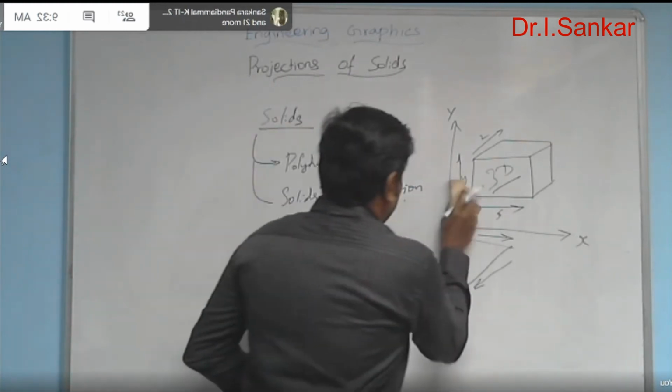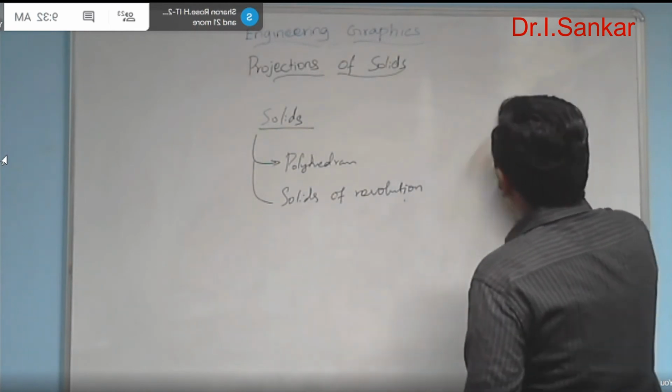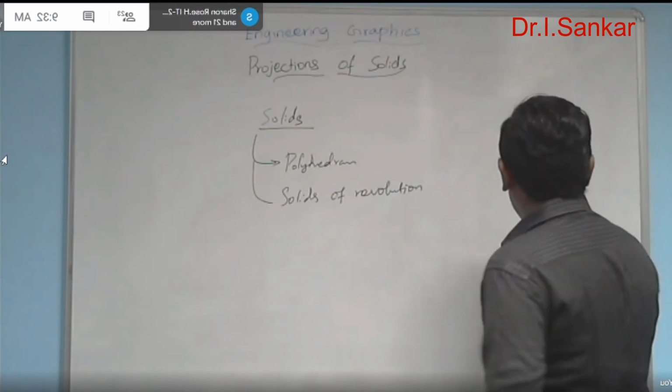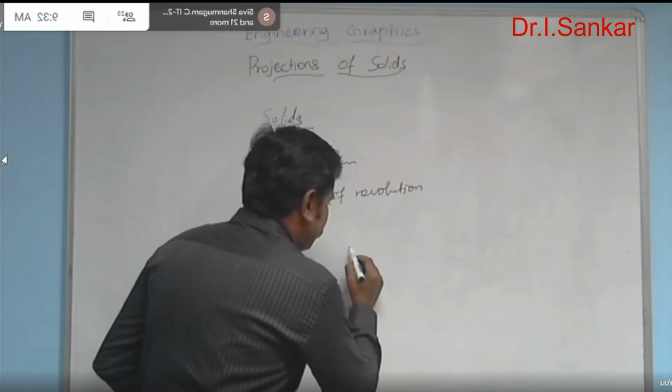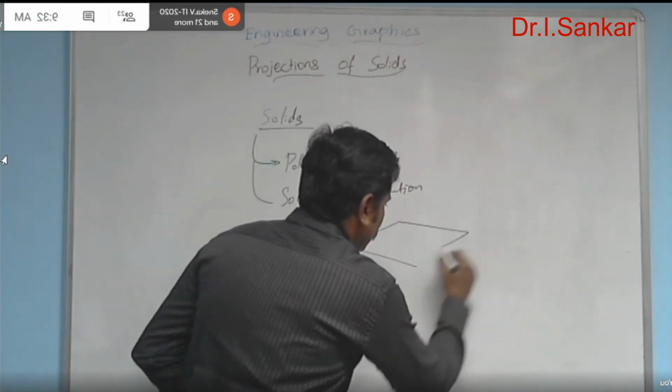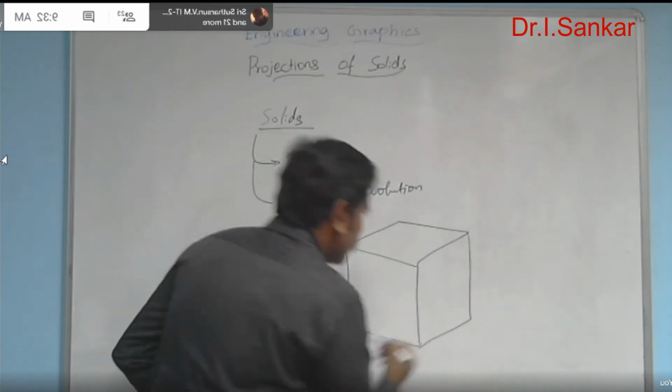And in engineering graphics, we need to be aware of the basic anatomy of a solid. For example, consider it is a solid.